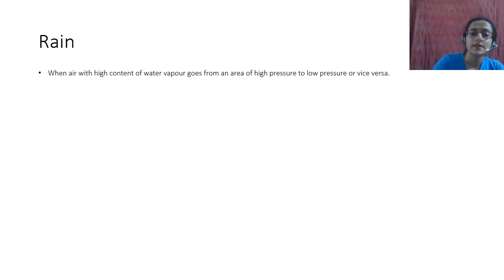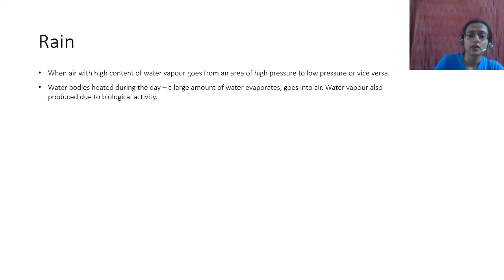Now what happens is, when air with high content of water vapor goes from an area of high pressure to low pressure, or vice versa, that is when, okay, anyway, a water body is heated during the day. A large amount of water evaporates and goes into the air.